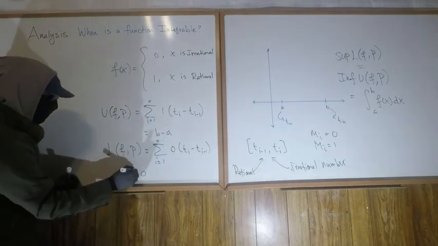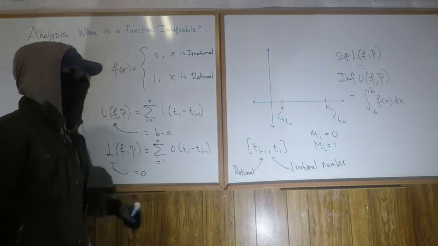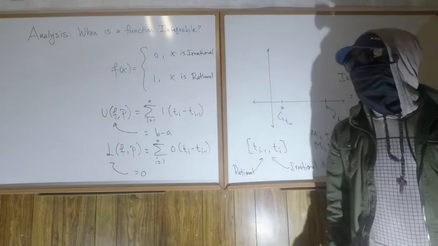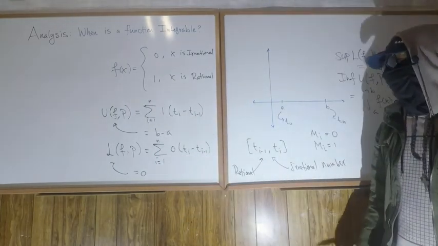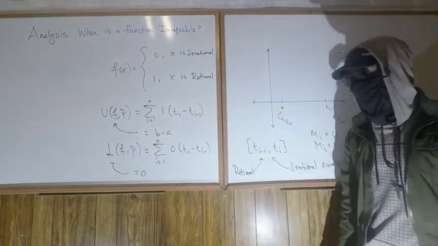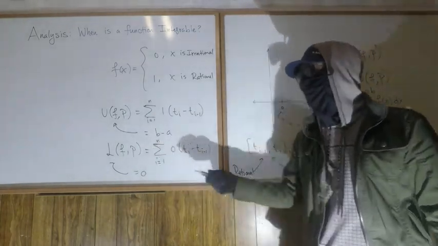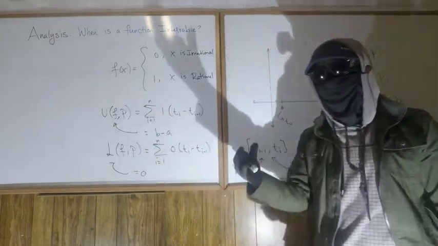Okay, so this is equal to 0, and this is equal to b minus a, which means that U of f, P on any interval a, b is just going to always be b minus a, nothing smaller, and L is always going to be 0 on the same interval, and of course here P refers to the same partition.